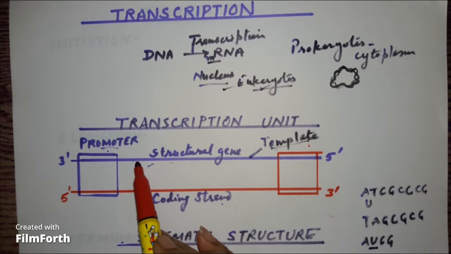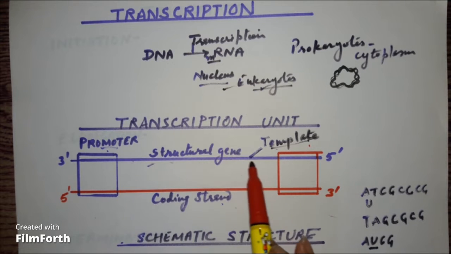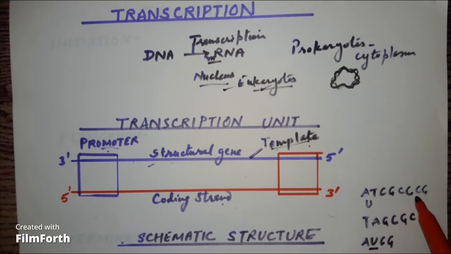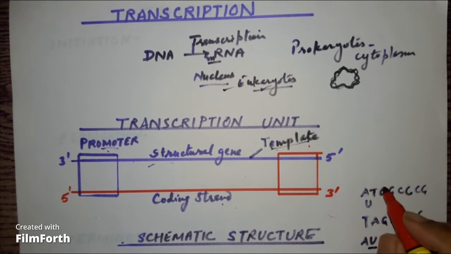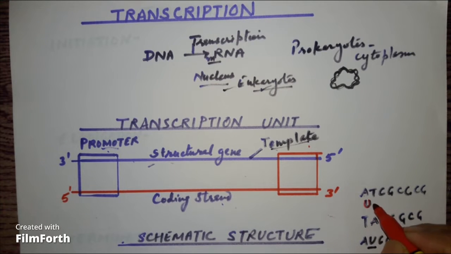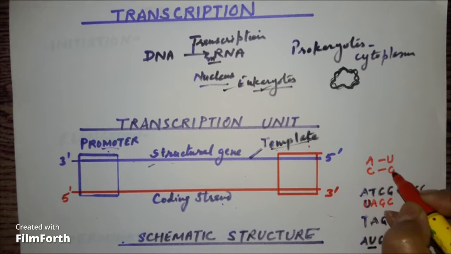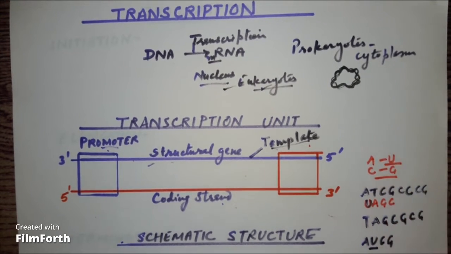Okay, so if the sequence on this strand of DNA is say A, T, C, G, C, C, C, then according to the complementarity rule, the RNA will have codes like this: A, U, C, G. Uracil will be the base instead of thymine.